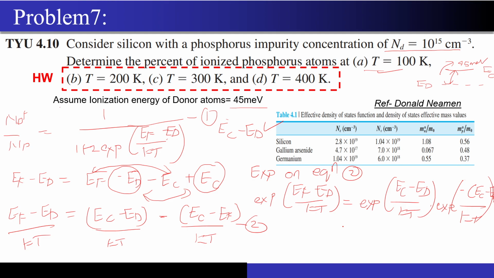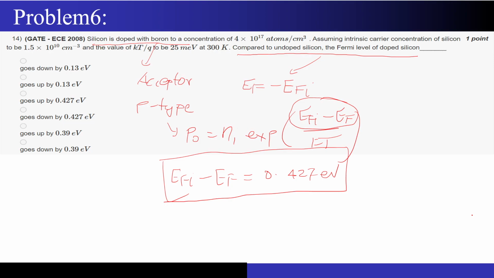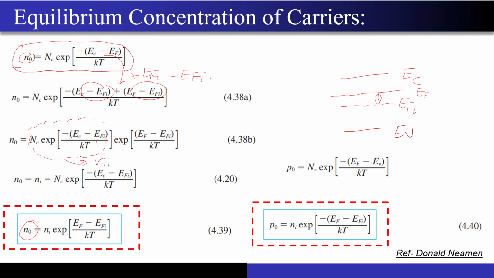So now you must have heard this term, exponential of EC minus EF by KT. We have seen this term previously. So what is this term? Let me just go back. This is what I was talking about, exponential of EC minus EF by KT. It is nothing but your ND by NC value actually.